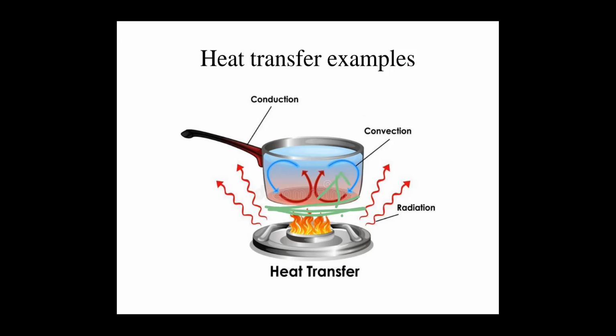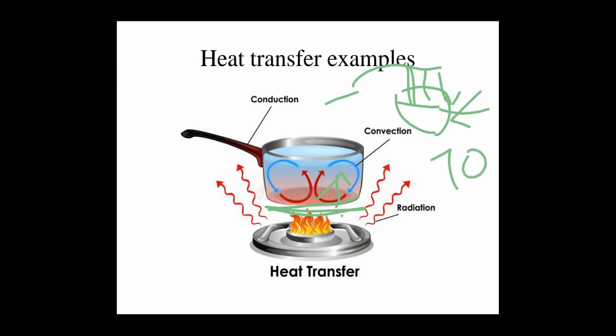For example, take a cup of coffee placed in the atmosphere, where air is present. The temperature of the cup of coffee is 70 degrees Celsius. When placed in the atmosphere, at an atmospheric temperature of, for example, 30 to 35 degrees Celsius, it is reduced.